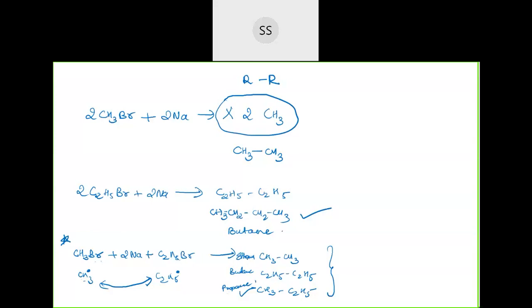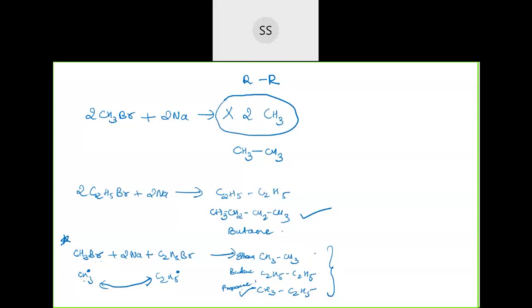But the problem in this is, when you take an odd number, you have to separate them. Segregation has to be done. That's one difficulty. If you take only one kind of alkyl halide, you will get 100% only one product. But if you take different alkyl halides, you will get different products. Okay, got it? I hope I clarified your doubts. Okay, now we'll continue with the next one.